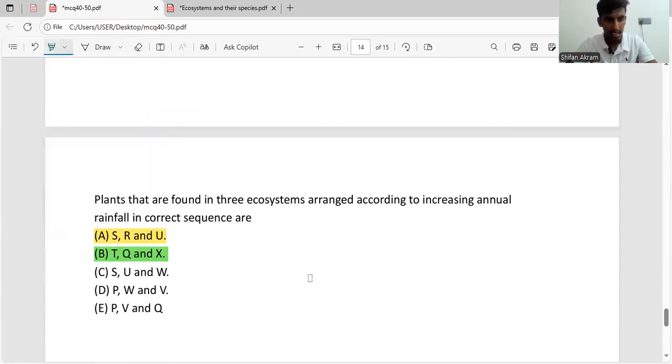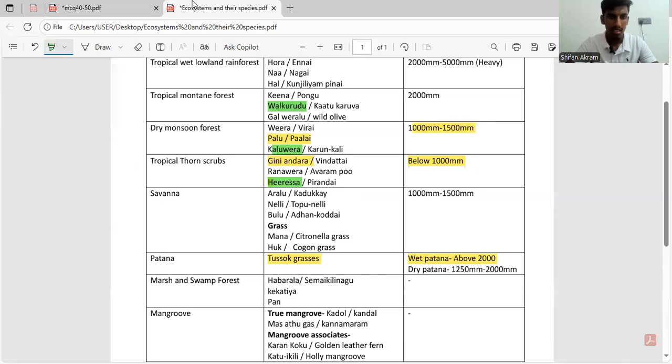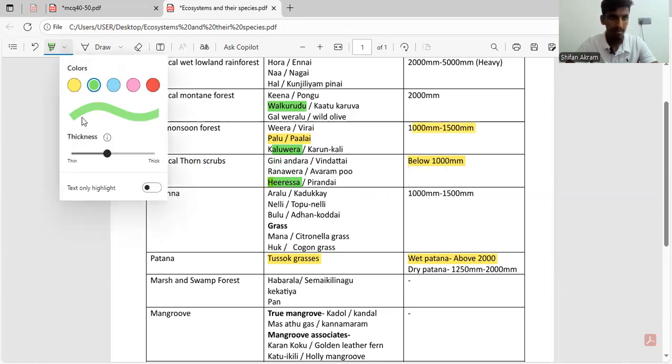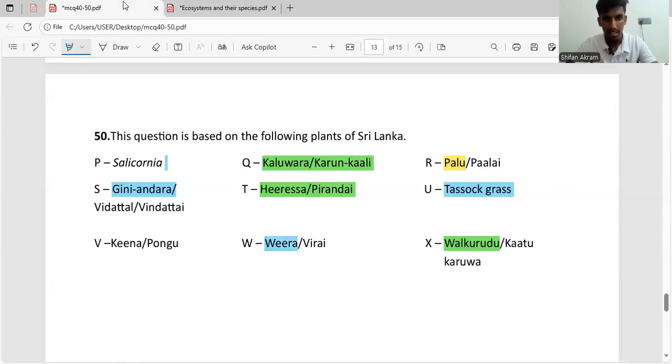Now let's go through the C answer. C, S, U and W. Okay, let's wait. Okay, S is Guineandra. U is tussock grass. So again, we have a different set of combinations, tussock grass. And W is Veera. Okay. So Guineandra and tussock grass. So again, I'll highlight them in different colors. So we have Guineandra, then we have tussock grass and Veera.